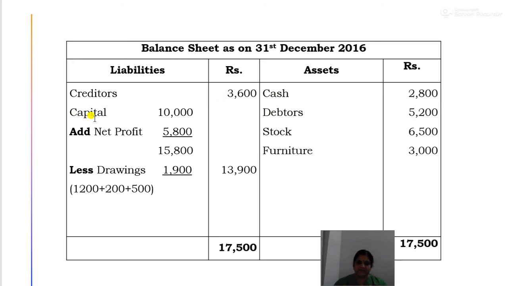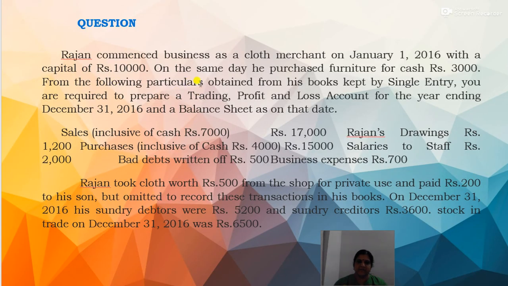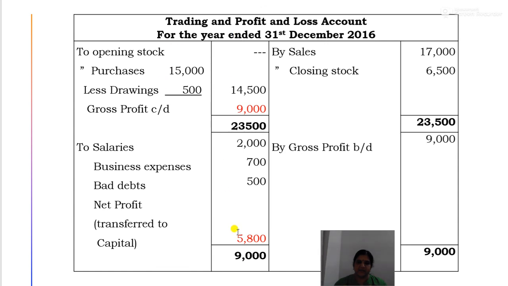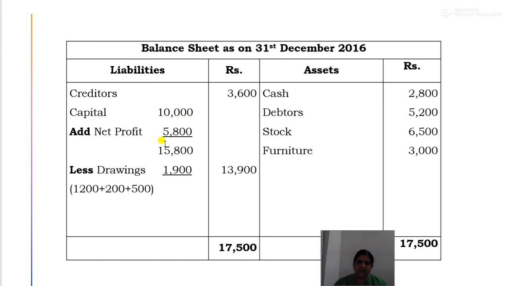Then comes capital. So capital means he commenced business with a capital of rupees 10,000. So that will be the opening capital. So this is opening capital. Then net profit we have ascertained by preparing the trading and profit and loss account, that is 5,800. So 10,000 add net profit 5,800. So the total comes to 15,800.